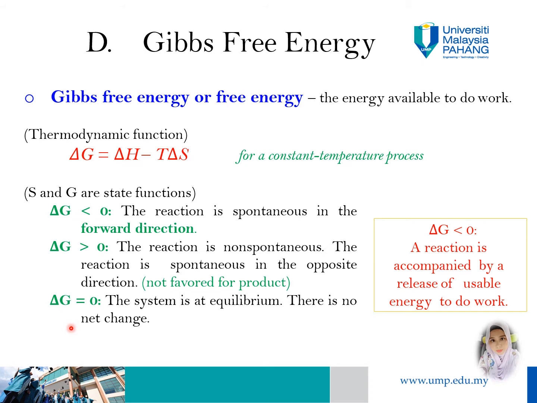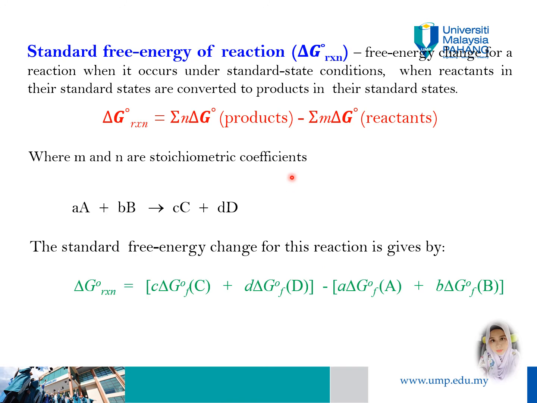Okay, so when delta G is equal to 0, the system is at equilibrium, meaning there is no net change in the reaction. The standard free energy of reaction, delta G naught of the reaction, is the free energy change for a reaction when it occurs under standard state conditions, meaning 1 atm and 25 degrees Celsius. So reactants in their standard states convert into products in their standard states.